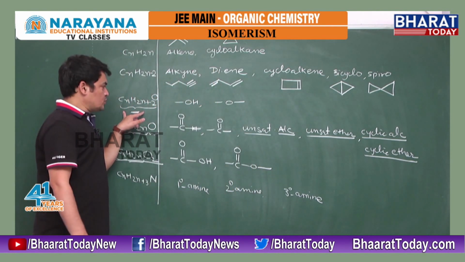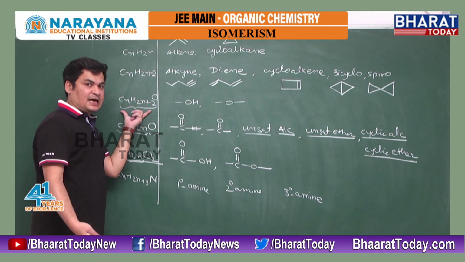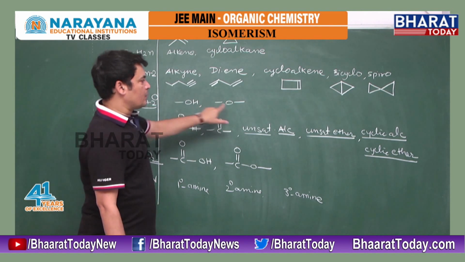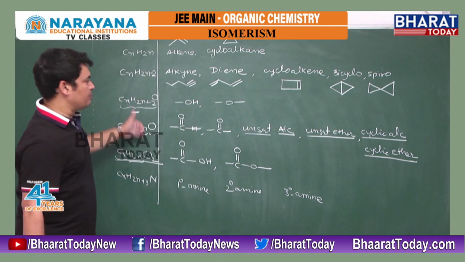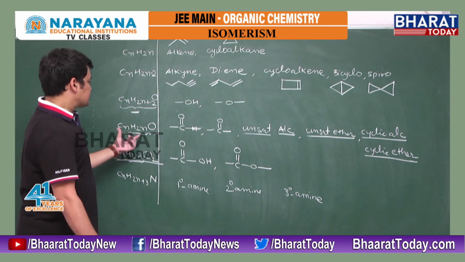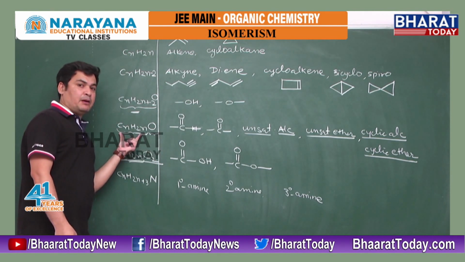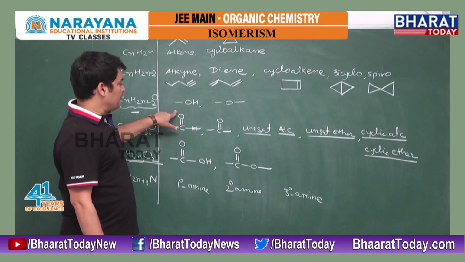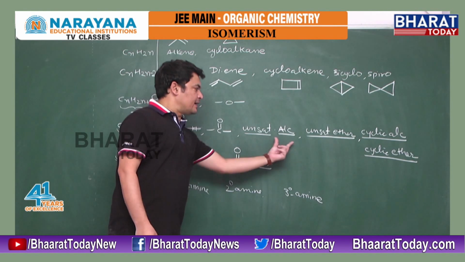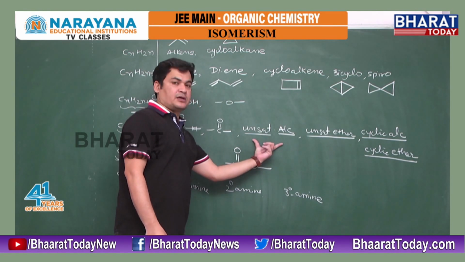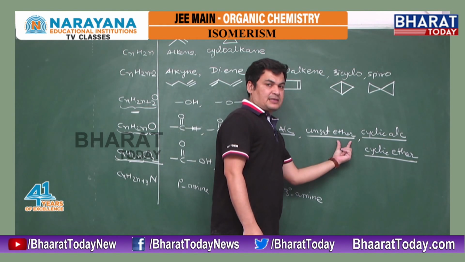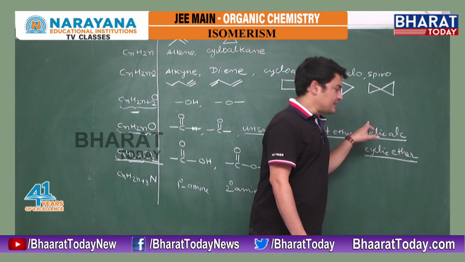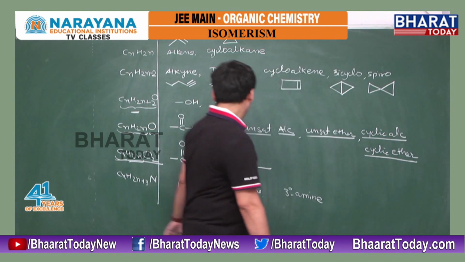Suppose CnH2n+2O. This part is representing single bonds, it means alkane, and here we have oxygen. Single bond O will come in alcohol and in ether. It means this formula will represent alcohol or ether. CnH2nO, that part is representing double bond, alkene. Here we have O. If double and O are together, that can be aldehyde or ketone. If double separate, oxygen separate, that can be unsaturated alcohol or unsaturated ether. If the double converts itself into a ring, and O is separate, that can be cyclic alcohol or cyclic ether.